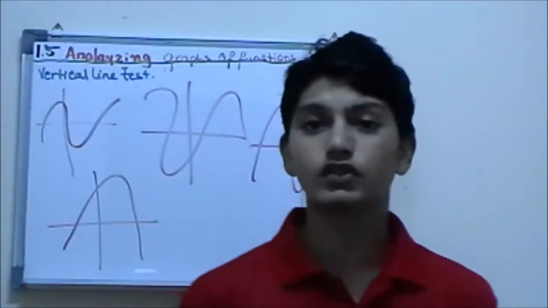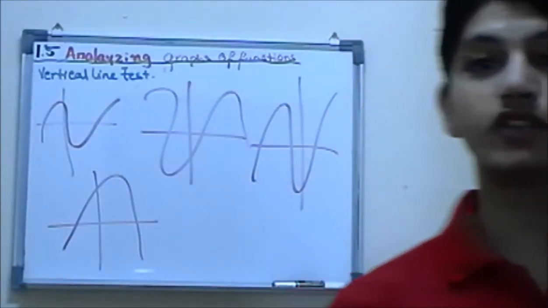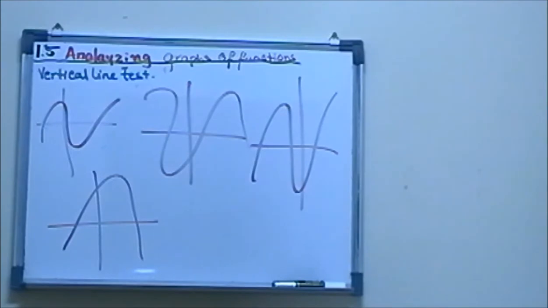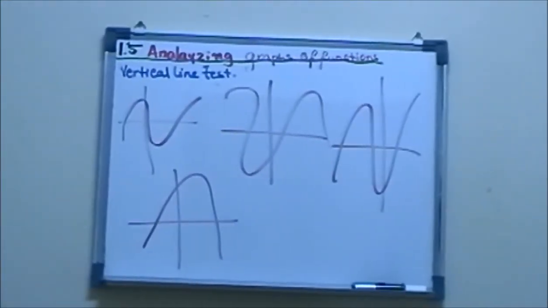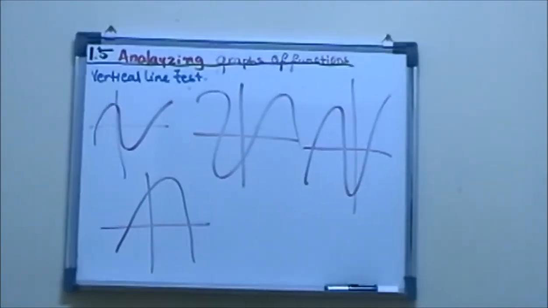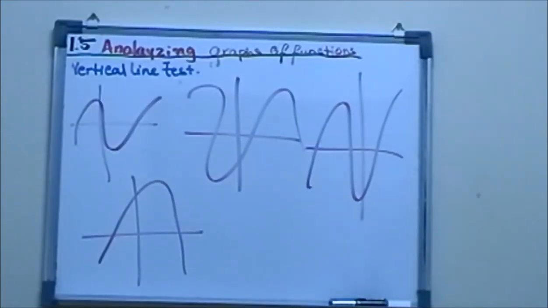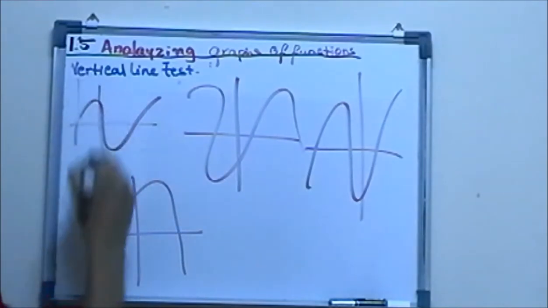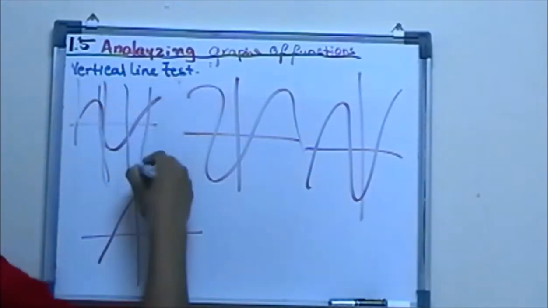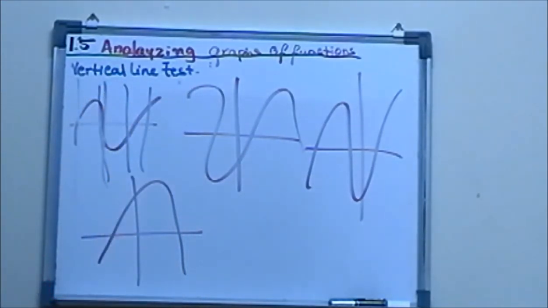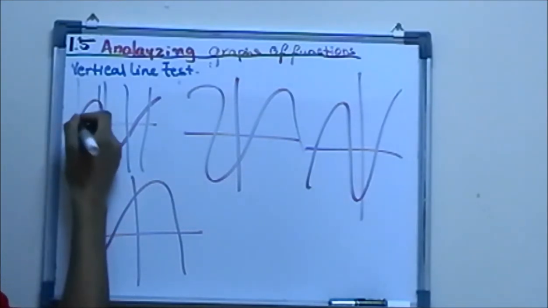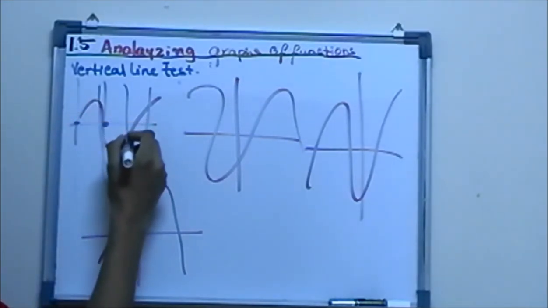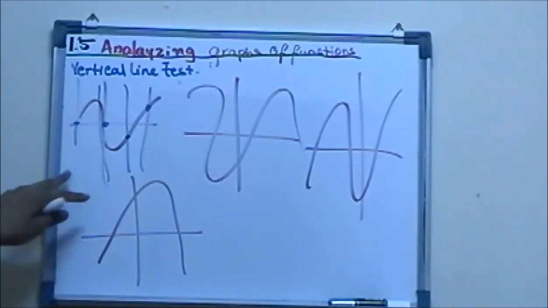And we don't have to solve this algebraically. Let me just move the camera so you guys can focus on the things we are going to learn. So we have the vertical line test here. So we do 1, 2, 3, 4. Well, it is 1 point. 1 point over here, 1 point over here, 1 point over here, 1 point over here. This is a function.